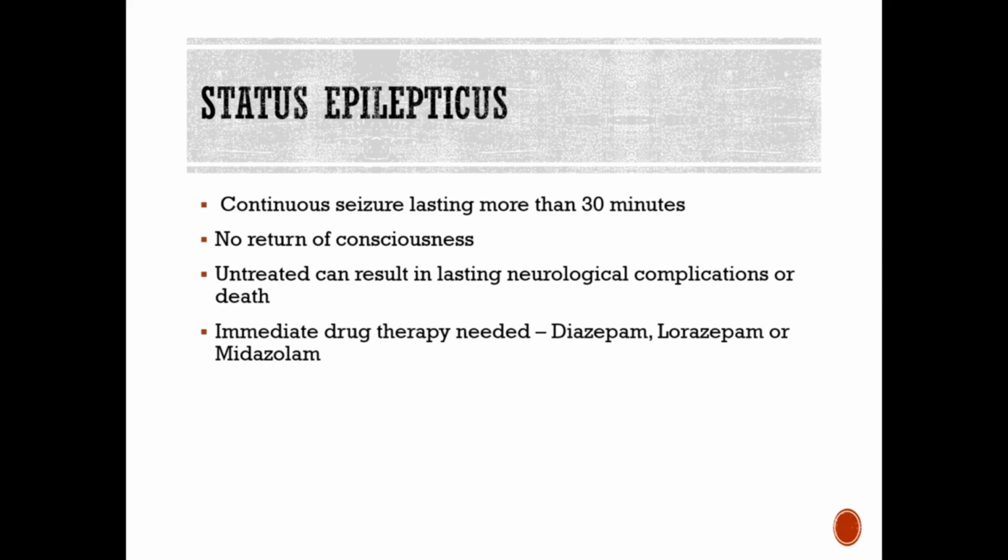So initial treatment is supporting the airway, so your ABCs or your CABs, administering oxygen and obtaining IV access, followed by IV administration of anti-epileptic medication. So then for inpatient or hospitalized children, IV diazepam or lorazepam are first line of treatment. Lorazepam or Ativan is typically the first line of choice because it has a rapid onset of 2 to 5 minutes and a long half-life of 12 to 24 hours.